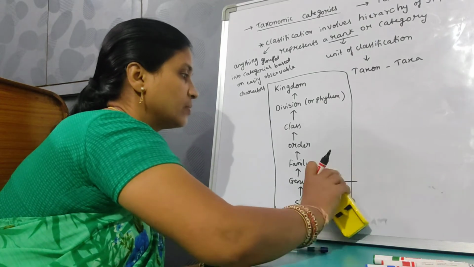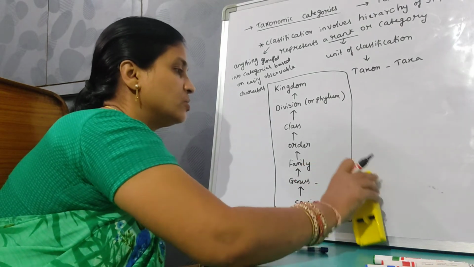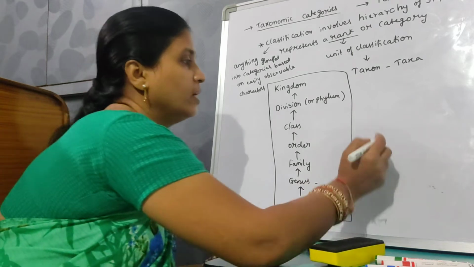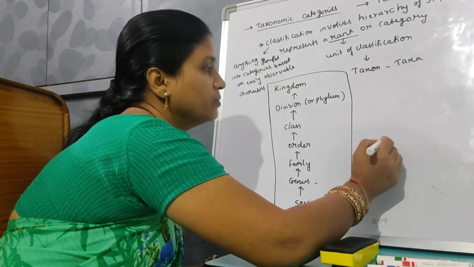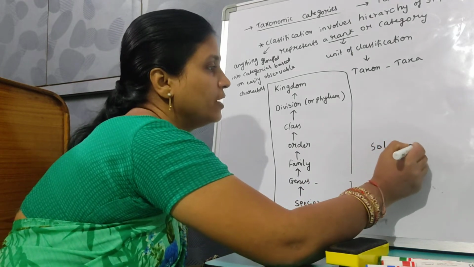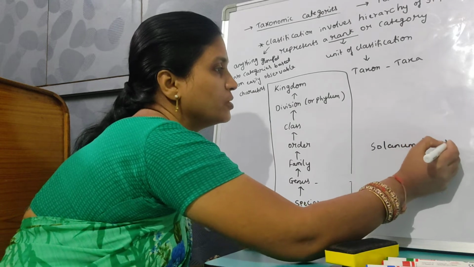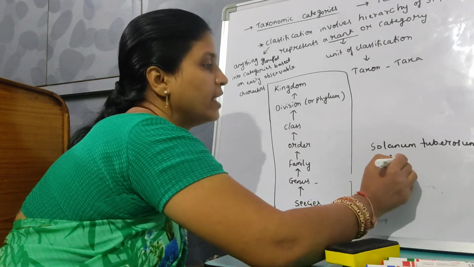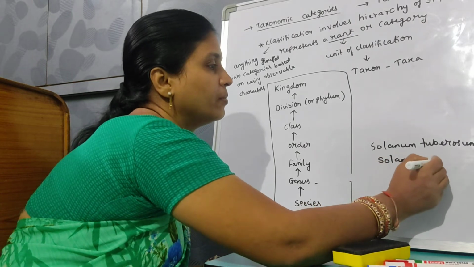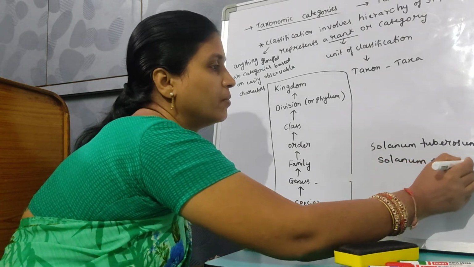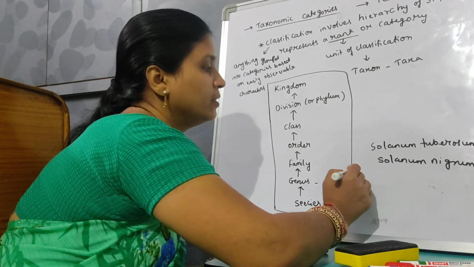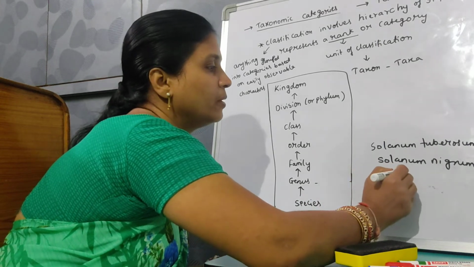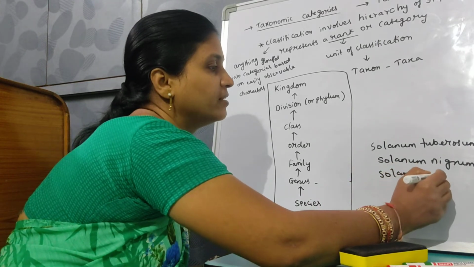We have studied Solanum tuberosum, Solanum nigrum, and Solanum melongena.